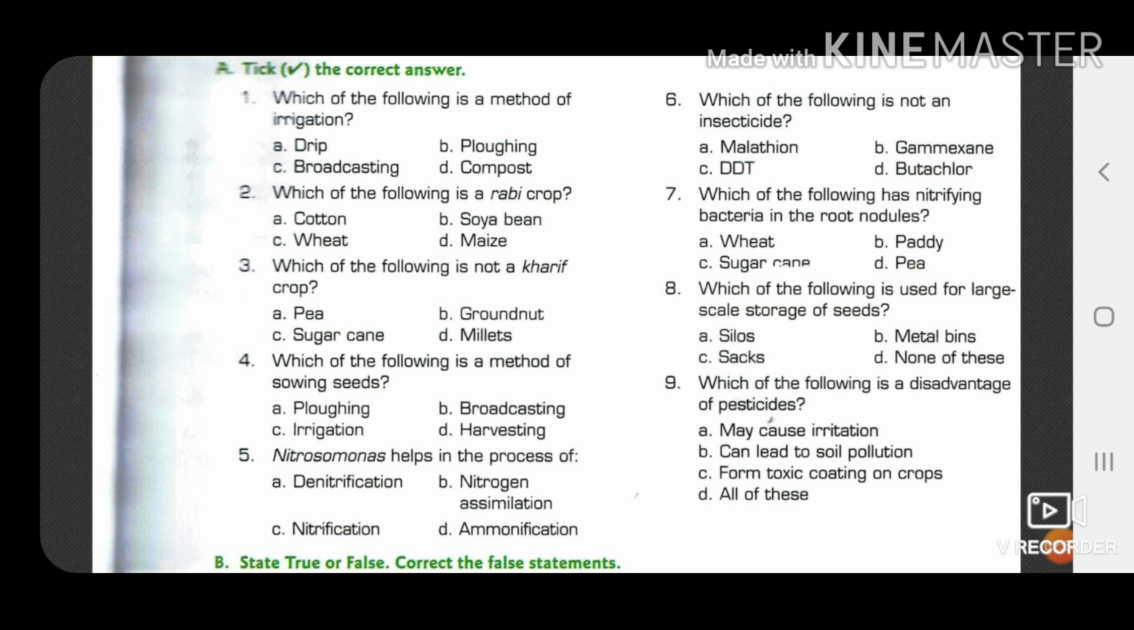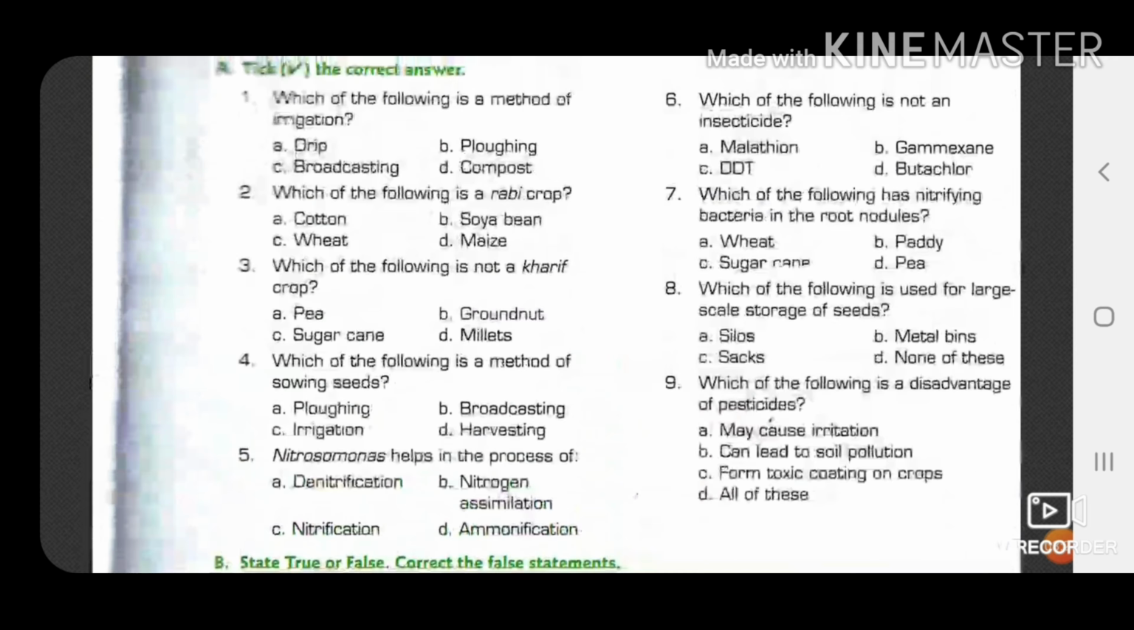Question number 8, which of the following is used for large scale storage of seeds? Options are silos, metal bins, sacks and none of these, and the answer will be silos, that is mainly used for large scale storage of the food grains or the seeds. Next, question number 9, which of the following is a disadvantage of pesticides? Options are may cause irritation, can lead to soil pollution from toxic coating on crops, and next is all of this, and the answer will be all of this.